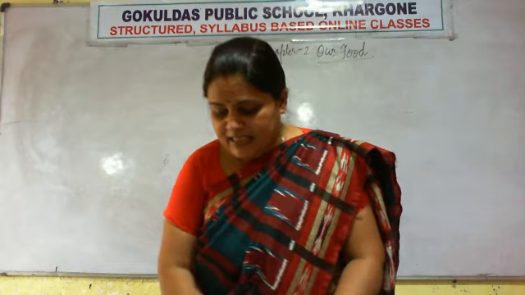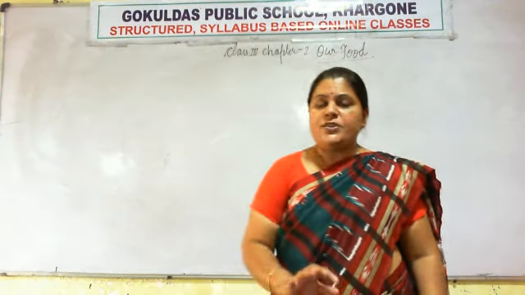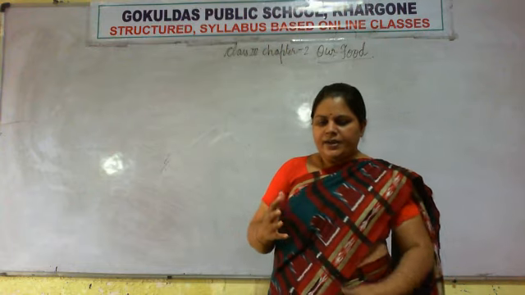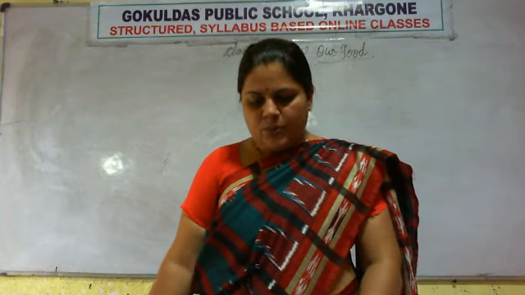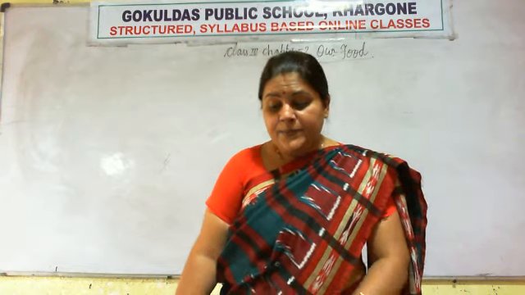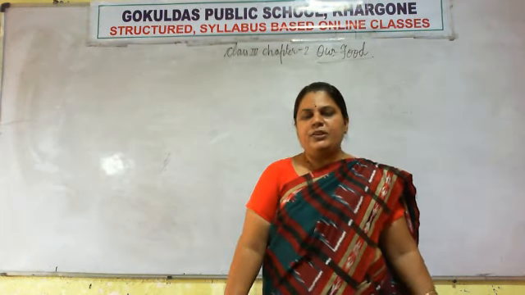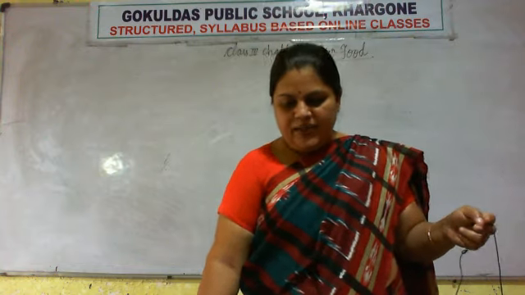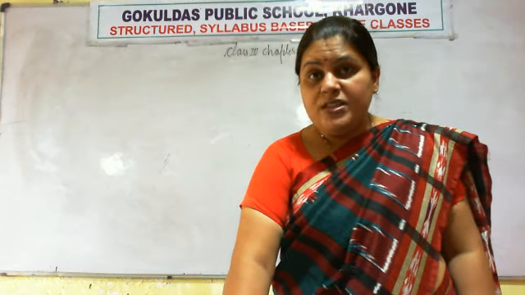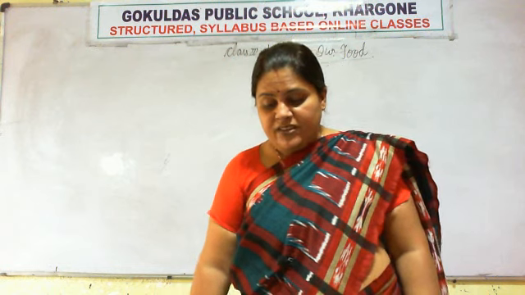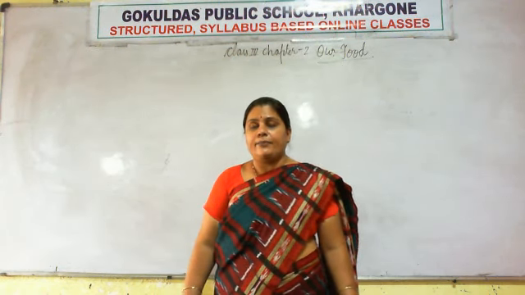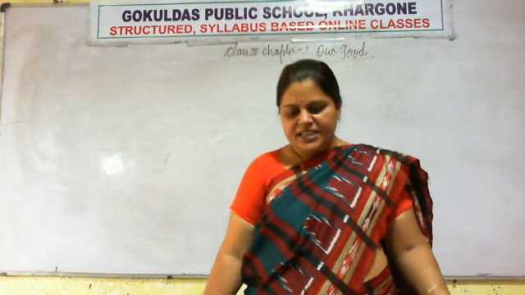Okay, now we will discuss tick the correct option. Orally we will do everything because you have already done it in your previous lectures. People drink camel milk in desert areas. Those who are living in desert areas drink camel milk. People drink yak milk in mountain areas. Which one is used as a sweetener and also as an antiseptic? Honey, sugar, milk. Yes, honey is the right answer.